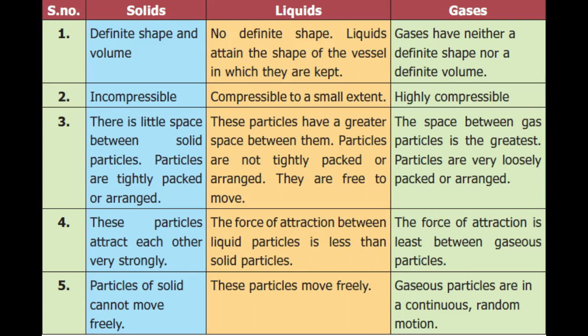Let us compare. The first property is shape and volume. Solids have a definite shape and volume, but liquids have no definite shape and have volume. Gases have no definite shape and no definite volume. The next property is compressibility. Solids are not compressible. Liquids are hardly compressible, but gases are highly compressible.